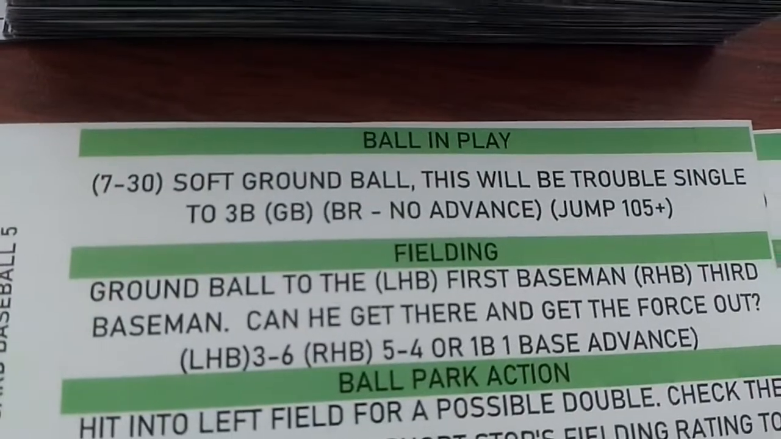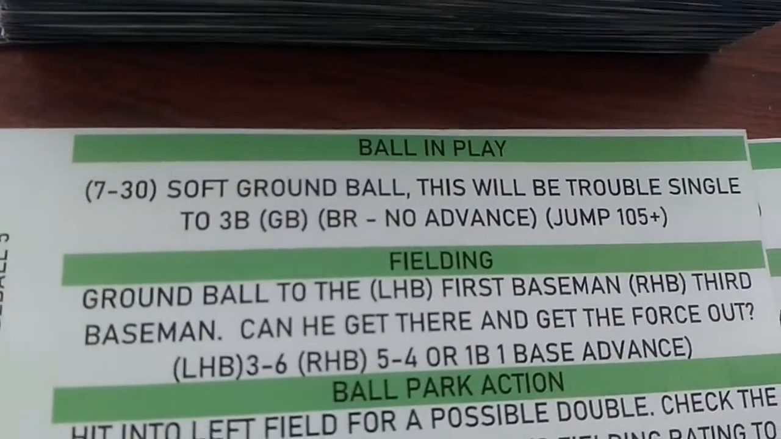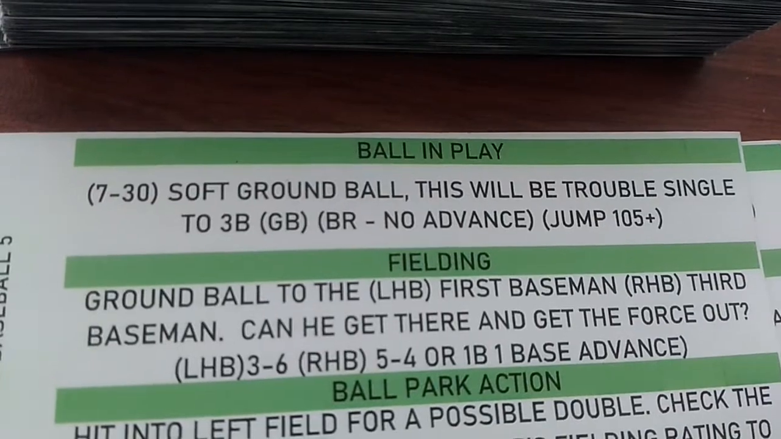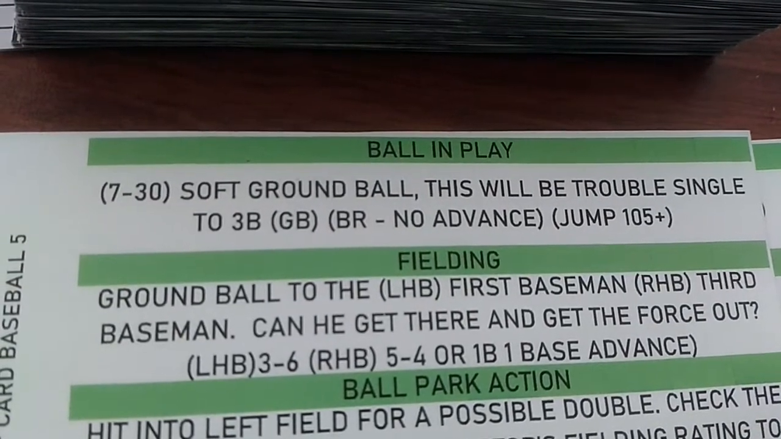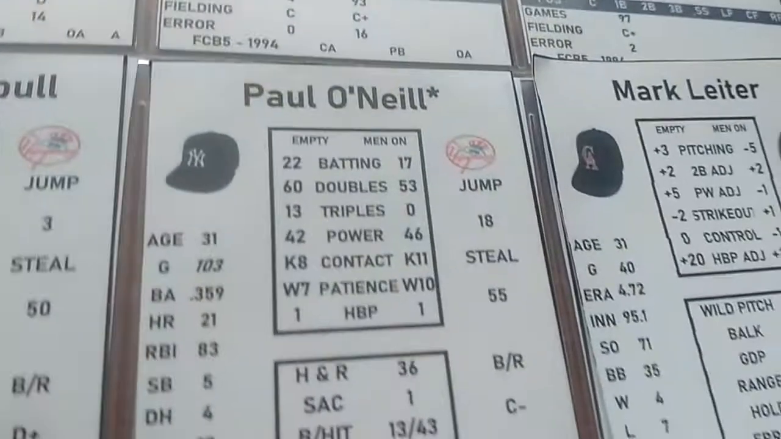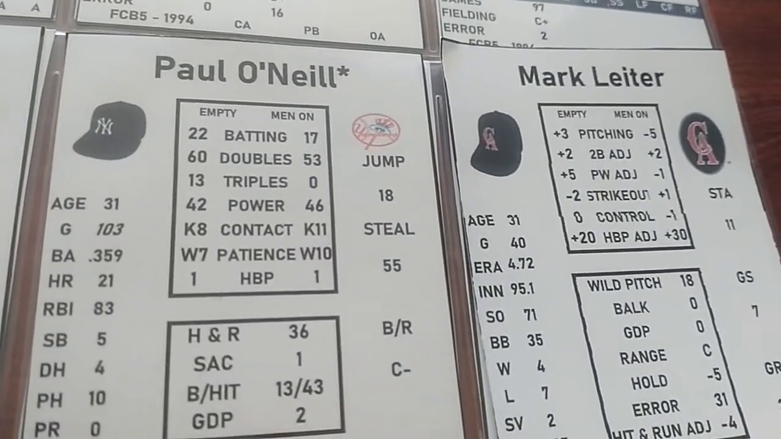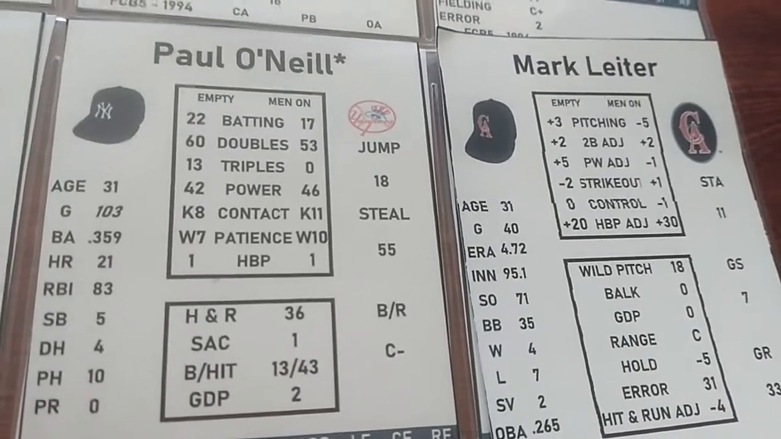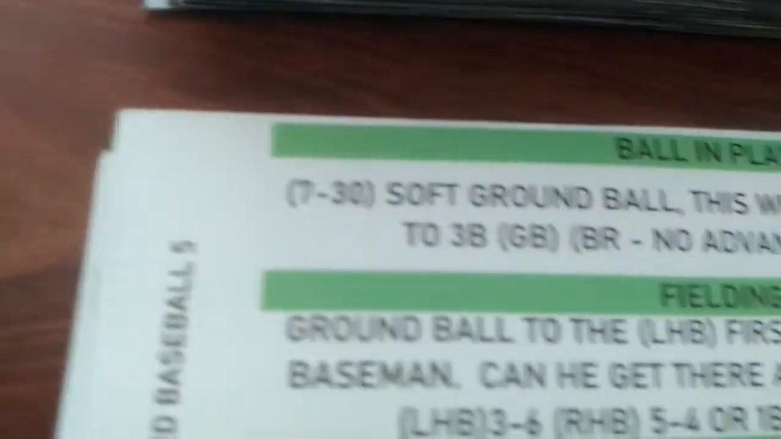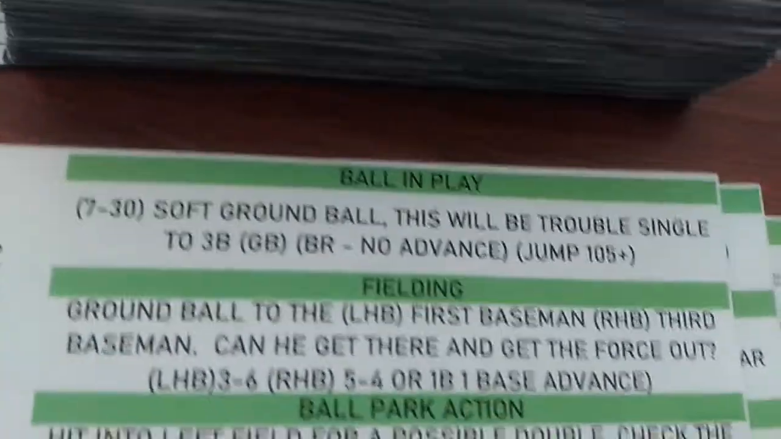And in play is going to be a possible soft ground ball single. Possible single on the infield to third. Now, he'd have to be 7 to 30. Now, Paul O'Neill's a pretty good hitter. So he hit .359 that year. His batting is 17 with men on. We know Mark Leiter takes 5 off that to make it a 12. But 12 is between 7 and 30, so it's a soft ground ball to third base.